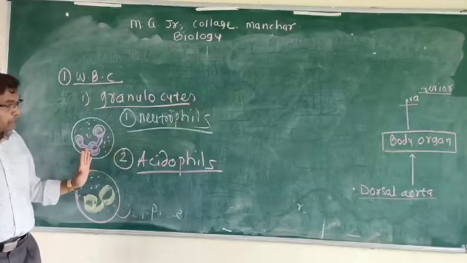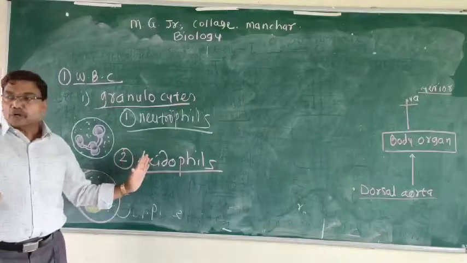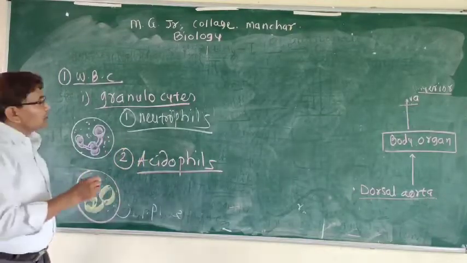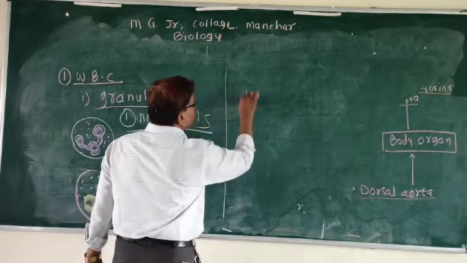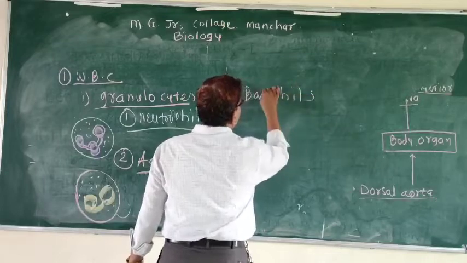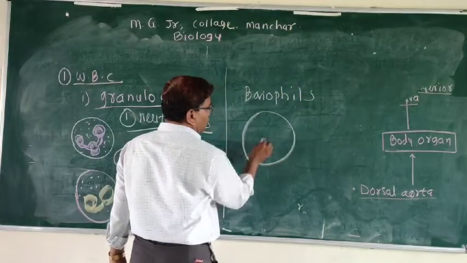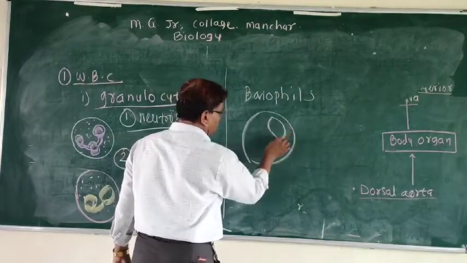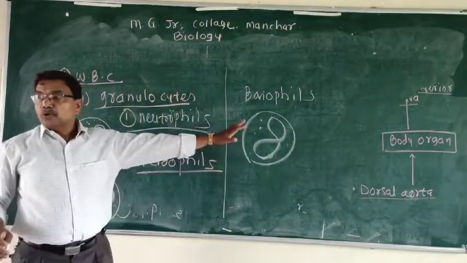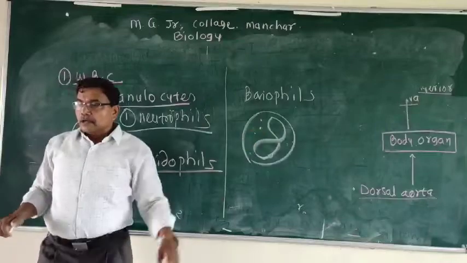So they are important, and their number is about 1 to 3% of the total WBC count. Then about basophils, in which the nucleus is twisted, and the number is about 0.5 to 1%.